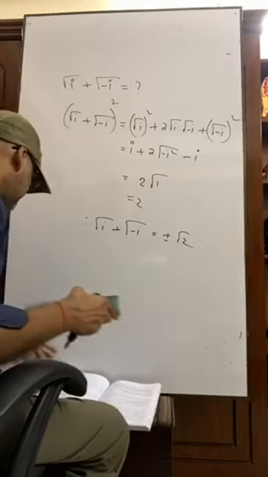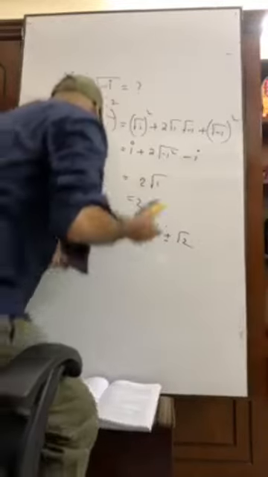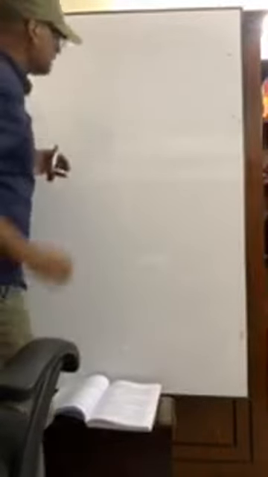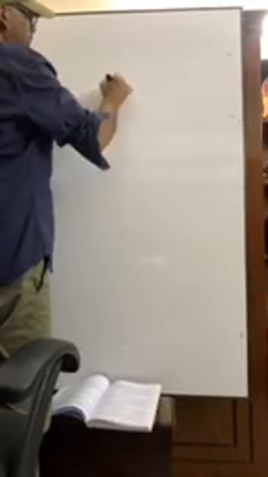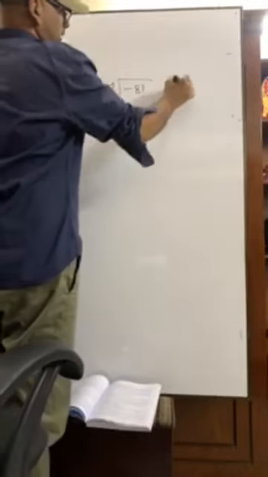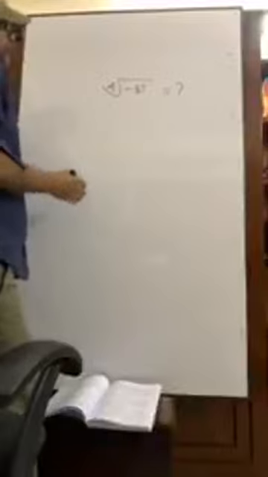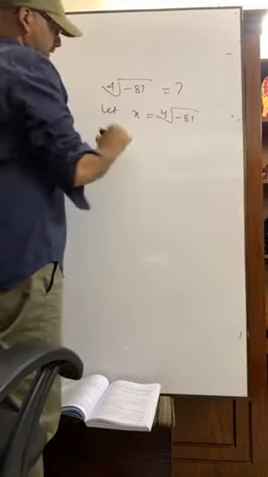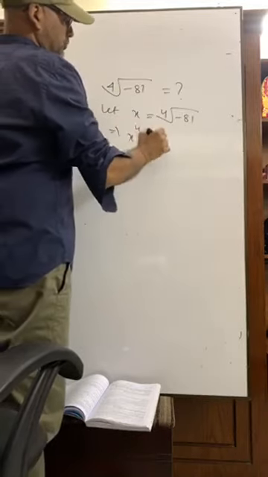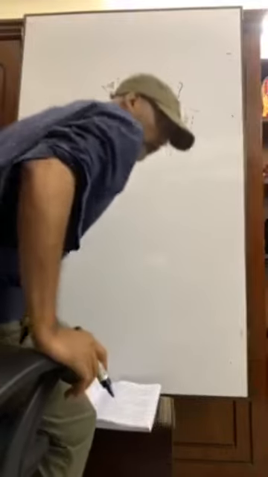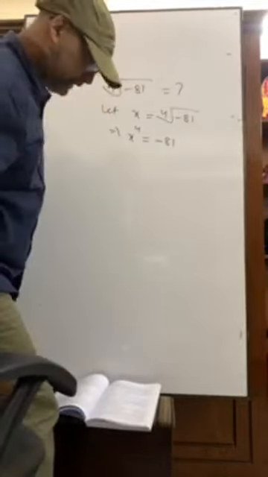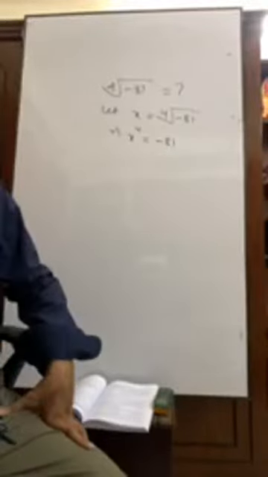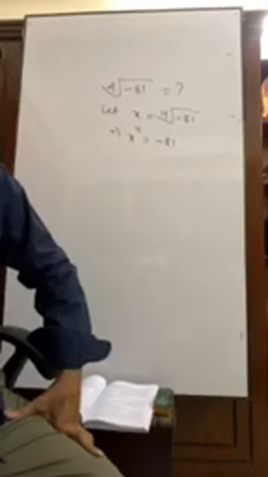Now, let us do some maths from the book. Fourth root of minus 81 equals what? What will you do? Let x equal this, then x to the power 4 equals minus 81. What is the degree here? Here the degree is 4, so we must have 4 values of x.